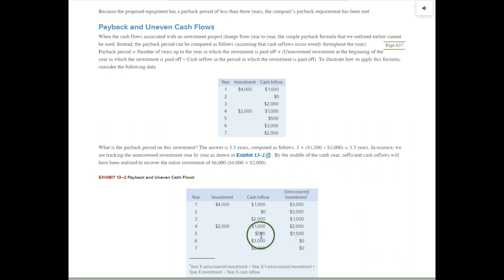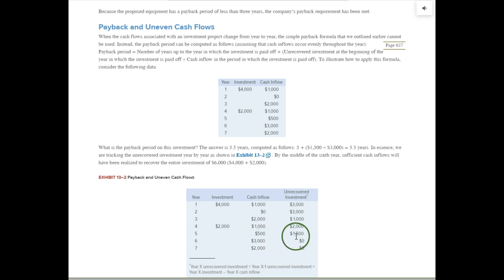Year 5, we have $500 more cash inflow. So take that from the $2,000. So at the end of year 5, we have the unrecovered investment of $1,500. Then look at year 6. We have $3,000 of cash inflow coming in the door. We only have $1,500 starting into year 6 of unrecovered. So you can see that sometime in year 6, we get it fully recovered.